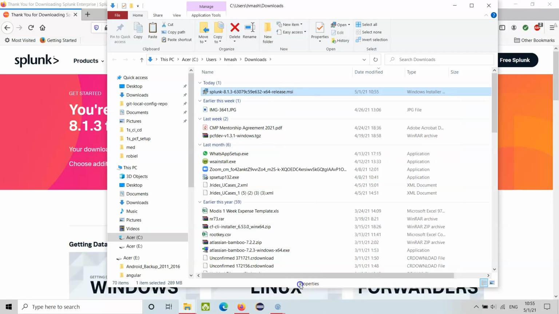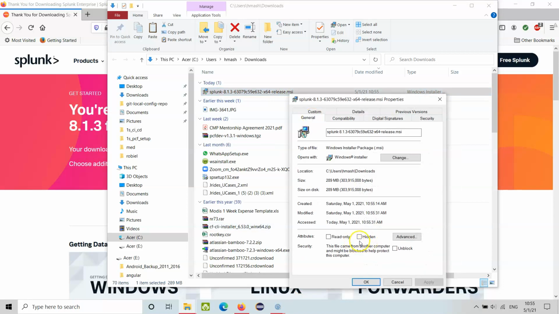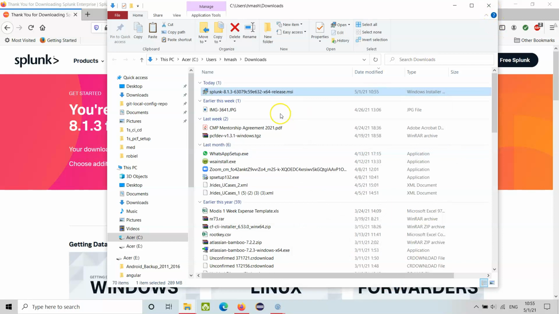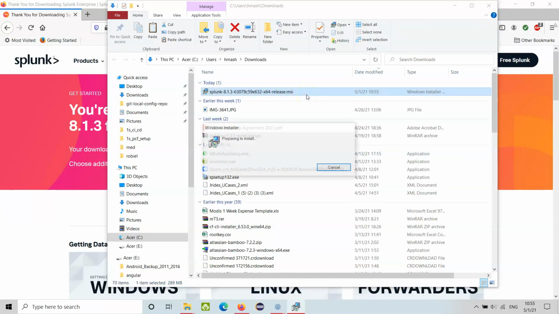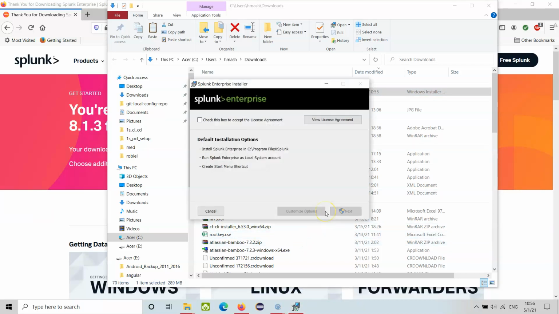Want to see the properties? Go ahead, and 289 megabytes. All right, about 300. All right, double click. Choose this box to accept the license agreement. Go ahead.